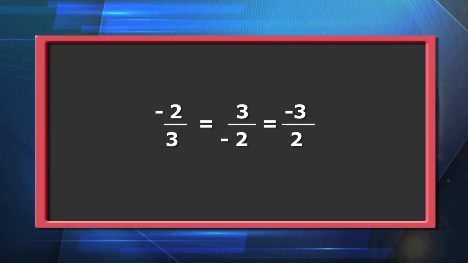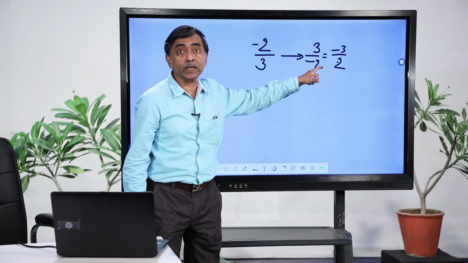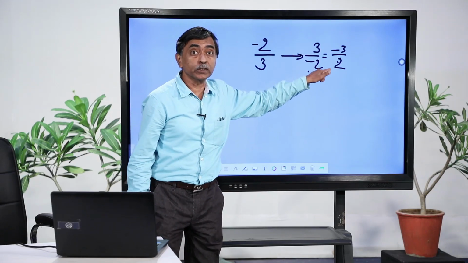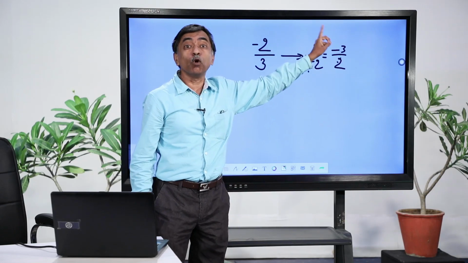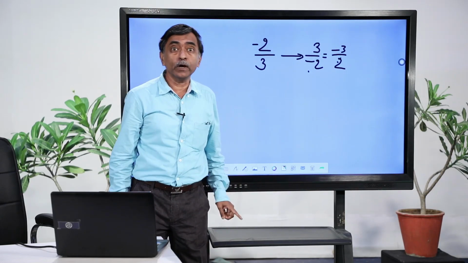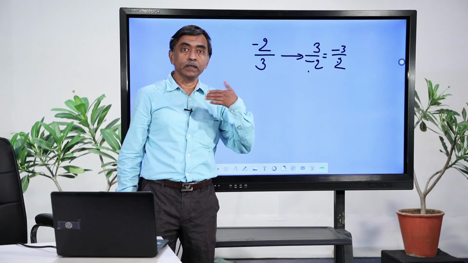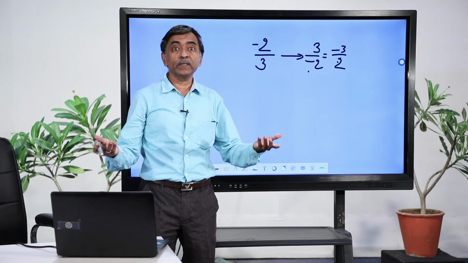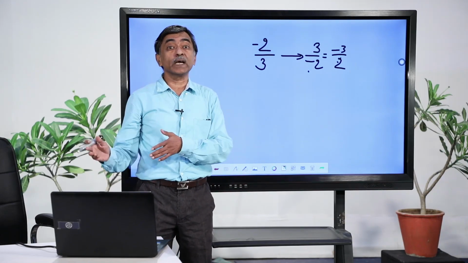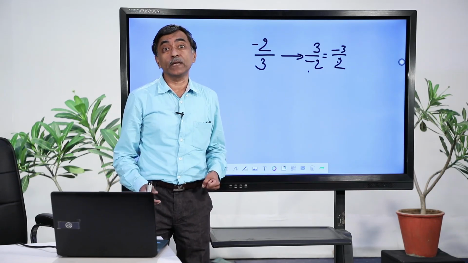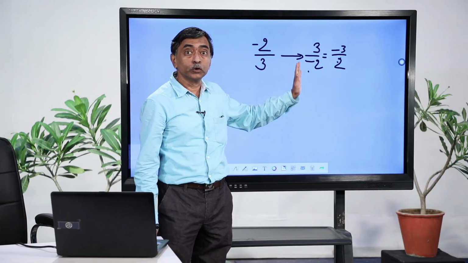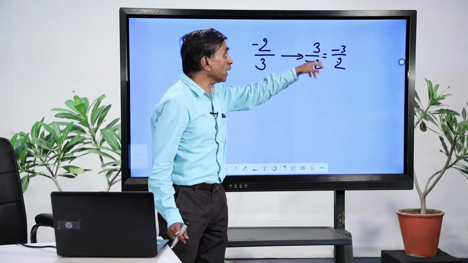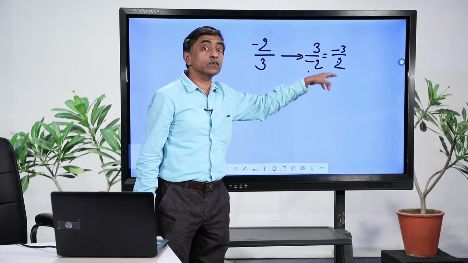Why is this 3 by minus 2? Is it in the standard form? This is not in the standard form because minus 2, the negative integer, is appearing in the denominator. So, to make it positive, I multiply numerator and denominator both by minus 1. Whatever operation you have to perform, you have to perform in the numerator as well as the denominator. If while solving an equation, whatever operation with a number you perform, you have to perform on both sides of the equation to retain the balance of that equation. Similarly, here also to retain the value of that particular fraction or rational number, you need to multiply or divide in the numerator as well as the denominator.